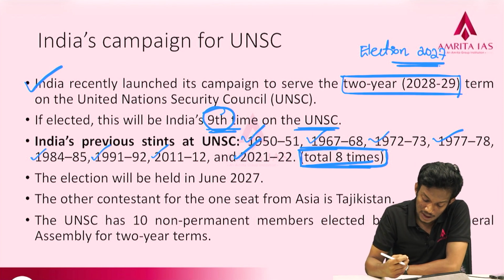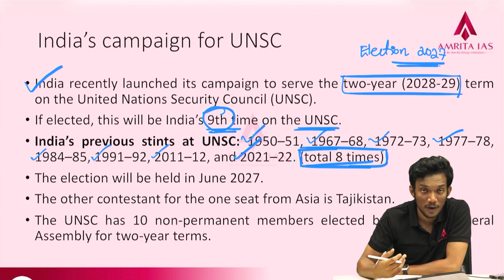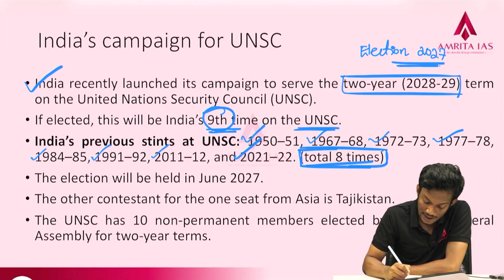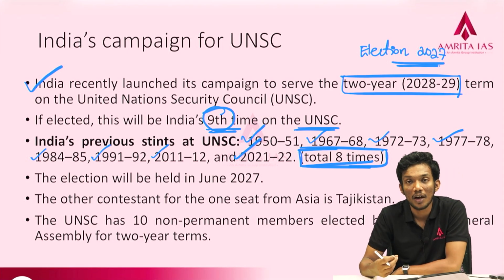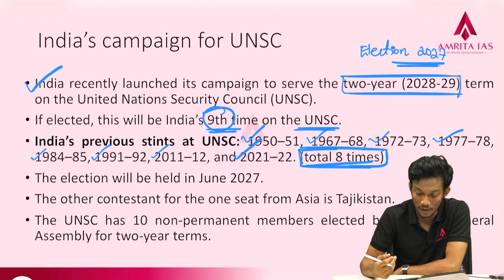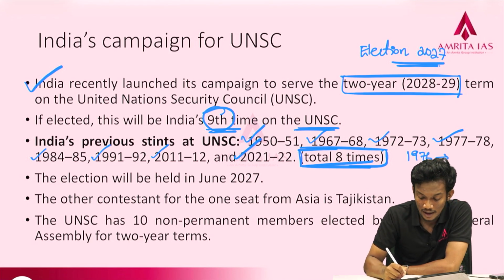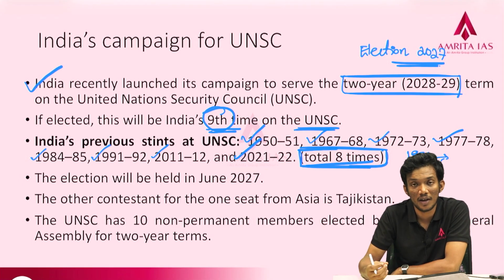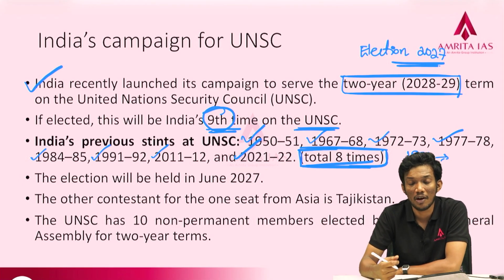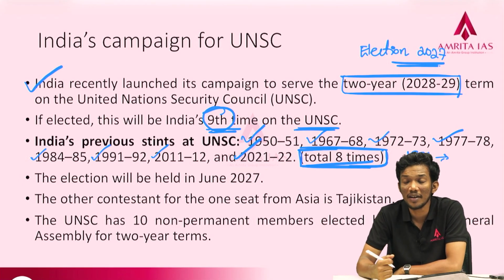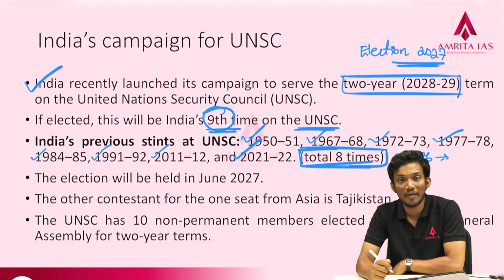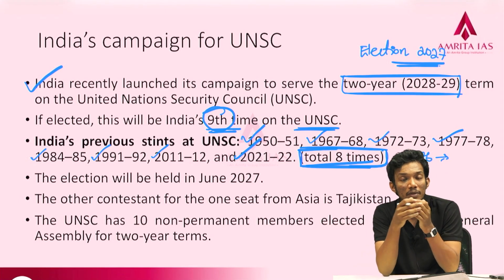Now, just as knowledge, know this: India has been defeated 2 times in its election for the UNSC non-permanent seat. The first one happened in 1976 when under Indira Gandhi we had this emergency going on. Our democratic credentials were pretty bad. Then during the 1971 war, we had a war with Pakistan.